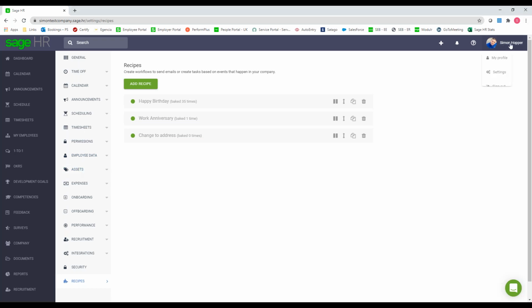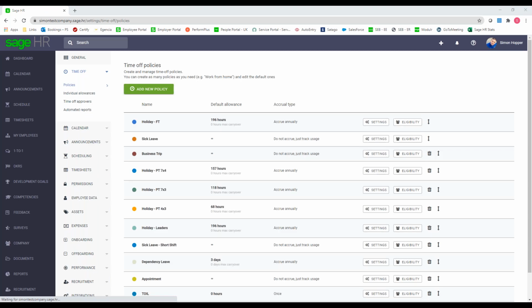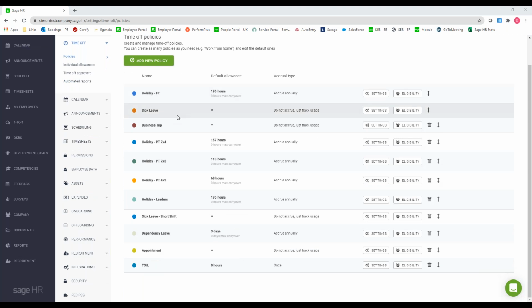So again, top right hand corner, go into your settings, left hand side, we go into the time off section. First thing we need to do is set up our different time off policies. So you can create as many different time off policies as you need. So as you can see, we've got full-time holidays, I've got sick leave policies, I've got part-time policies, I've got time off in lieu appointments, etc. So if you've got different people with different holiday, then you can put them all as different policies.